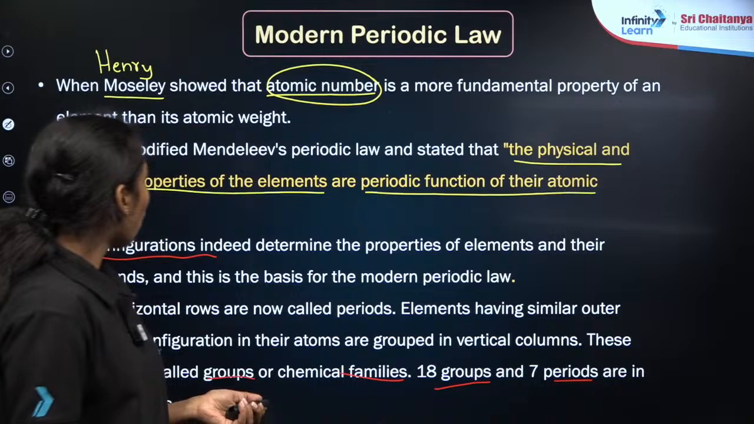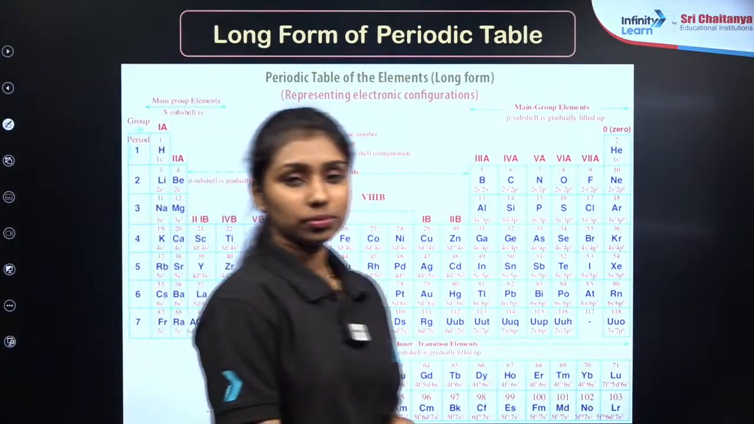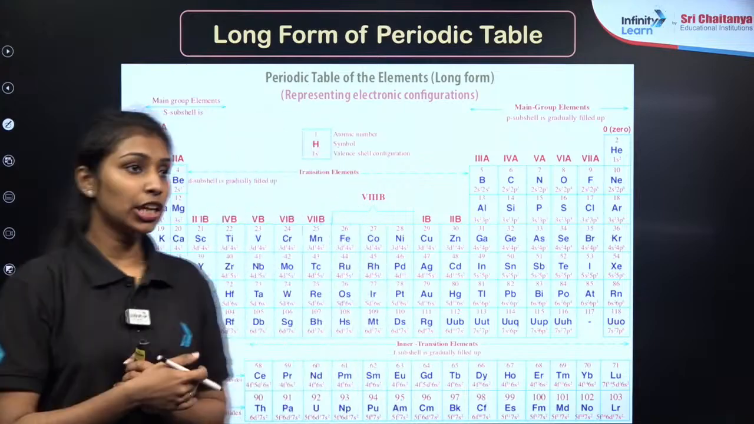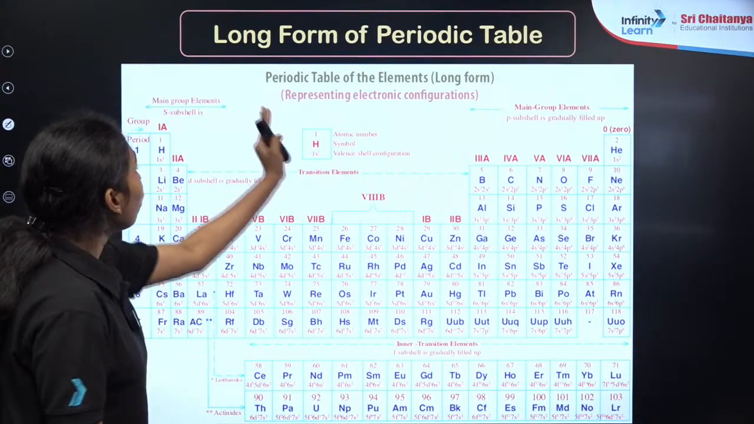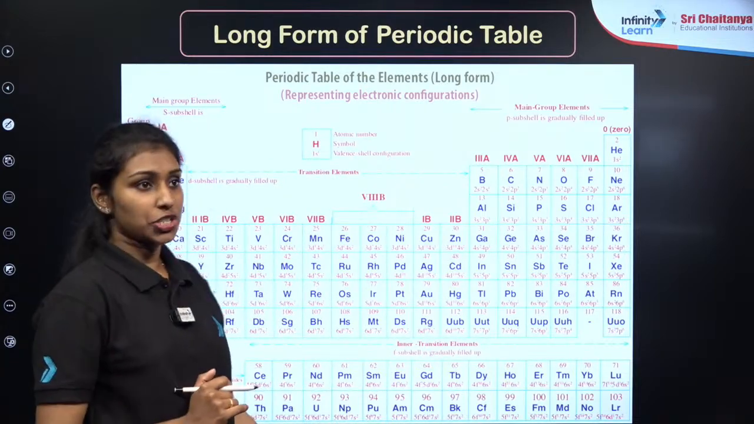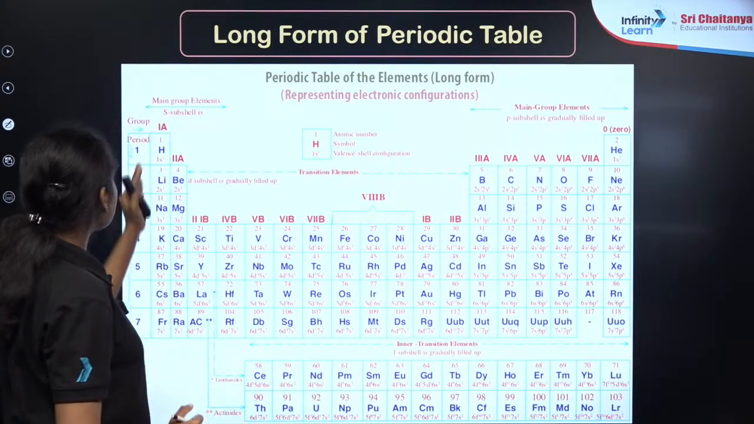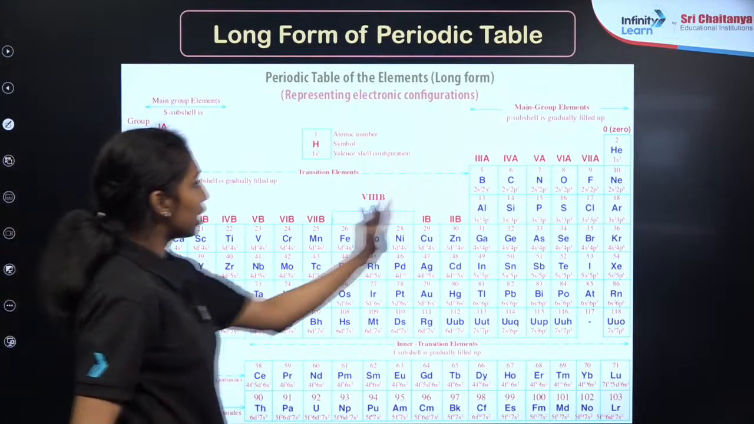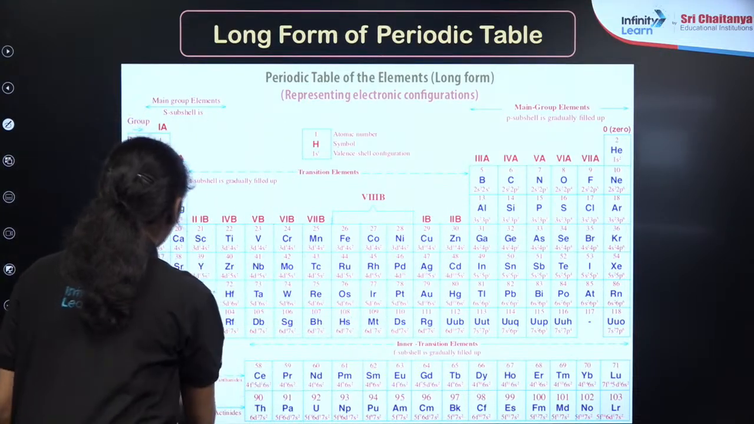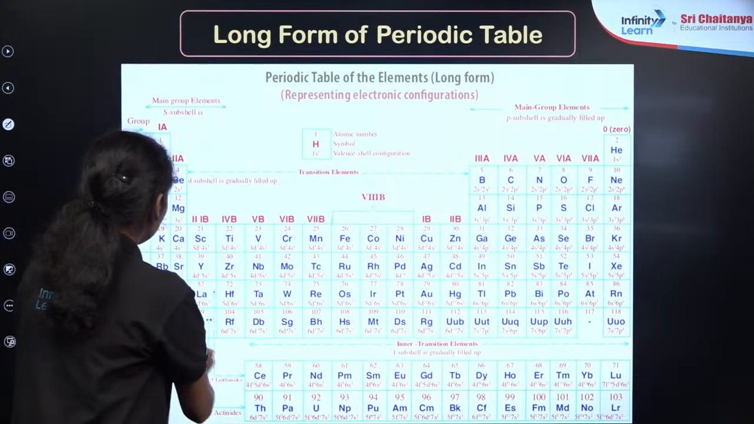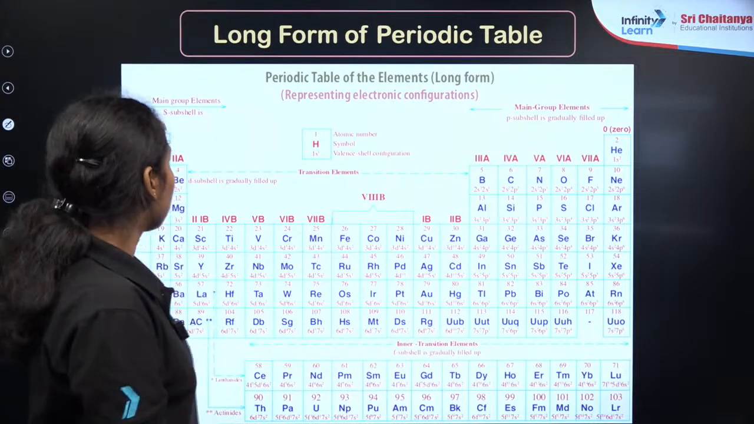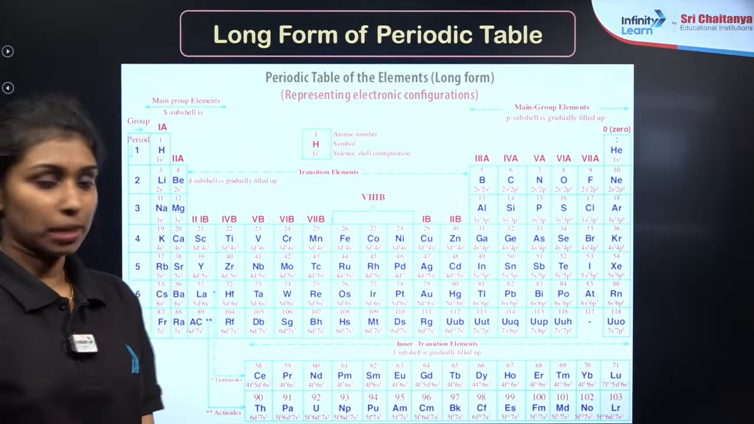As you can see here, the long form of periodic table. Okay, just go through it. You can see that in the case of long form of periodic table, all the elements are represented with their electronic configuration, right? You can see that by counting here, there will be 18 columns, that are the 18 groups, and 7 periods. Here, these 2 periods are the same as the 6th and 7th period, right? This is the long form of periodic table.